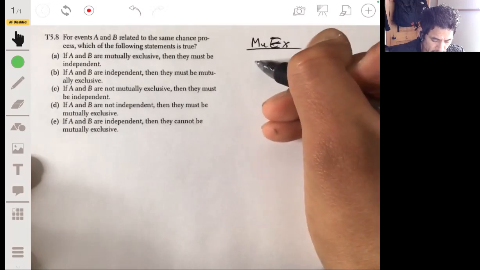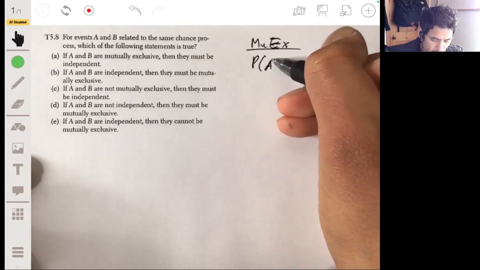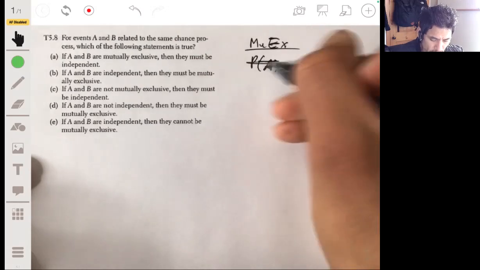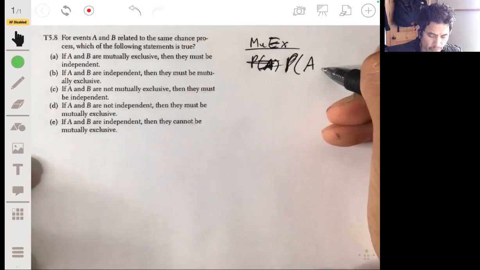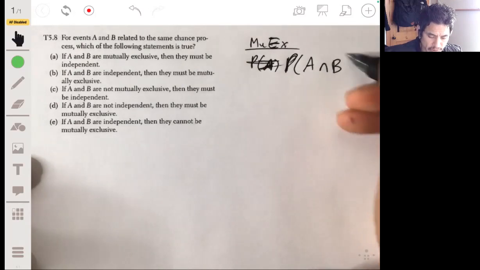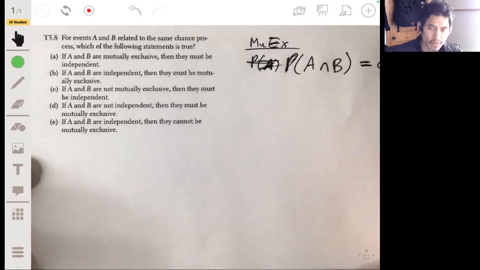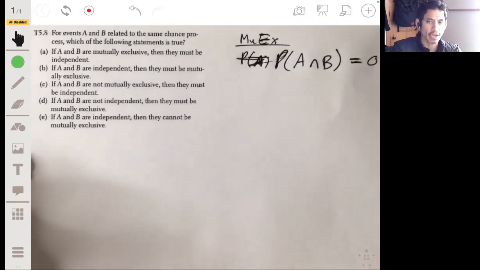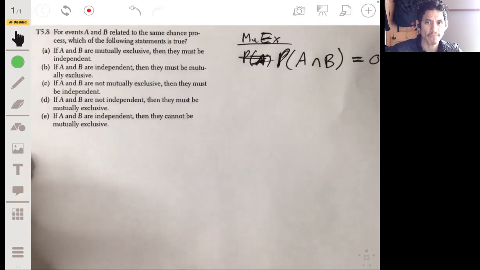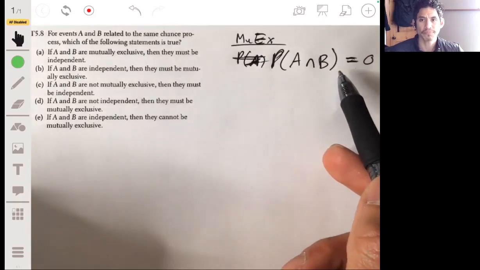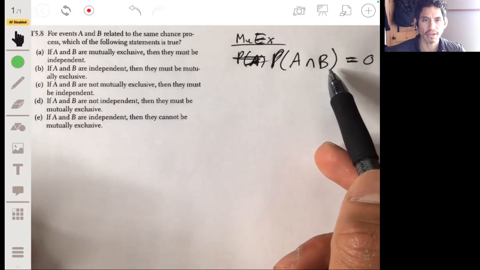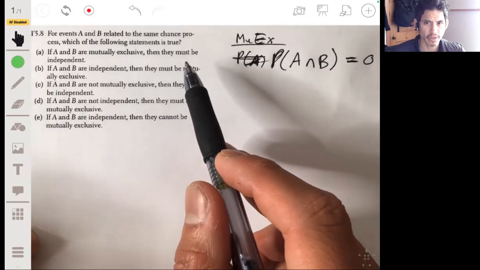Let's say A and B: it means the probability of A and B is equal to 0. Mathematically, that's what's going on. You can't have both events occur, so the probability of A and B would have to be 0 to be mutually exclusive.